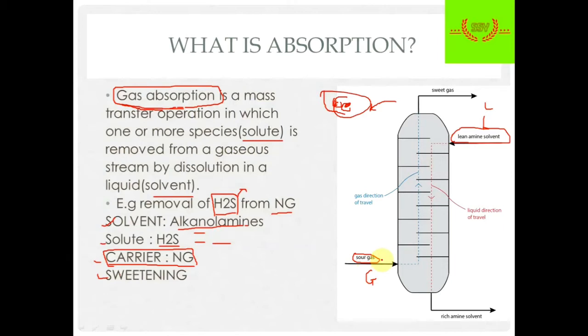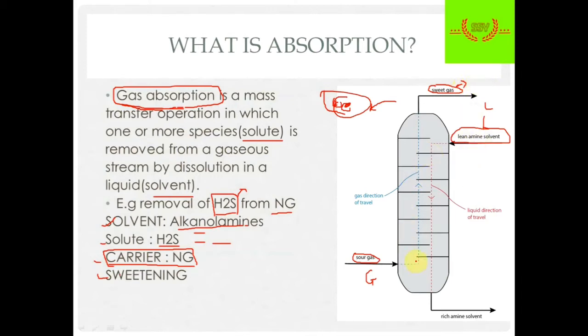In this case we require H2S, so when these alkanol amines are fed from the top, they absorb H2S gas from the natural gas stream, and the output is pure natural gas, formed after removing H2S gas.